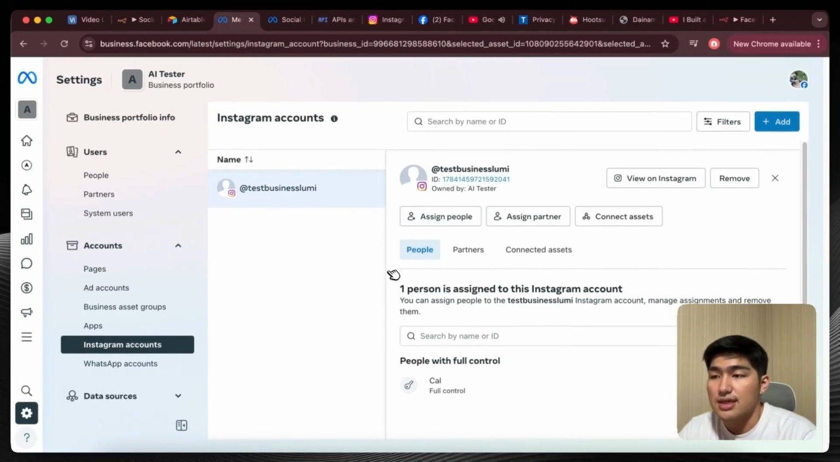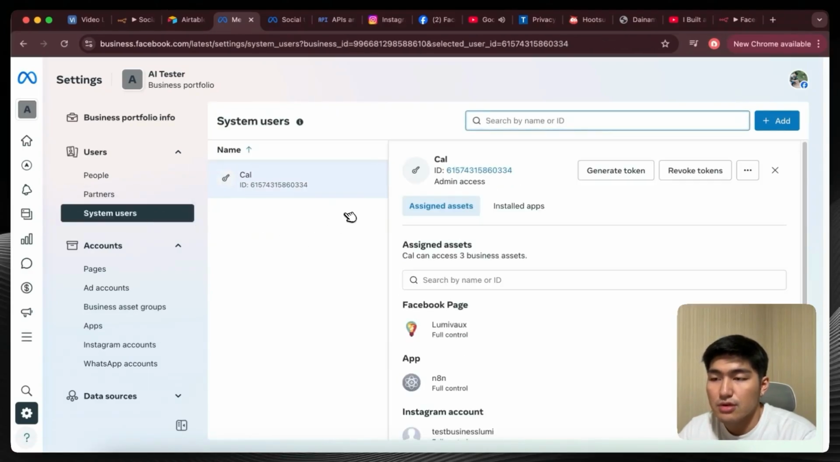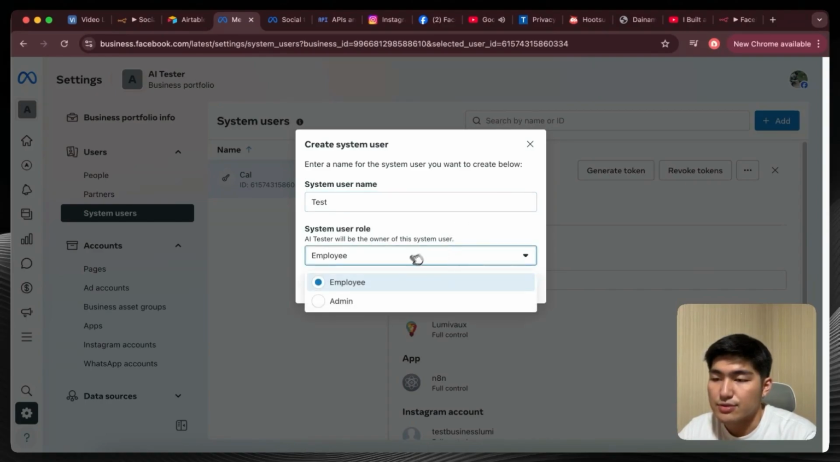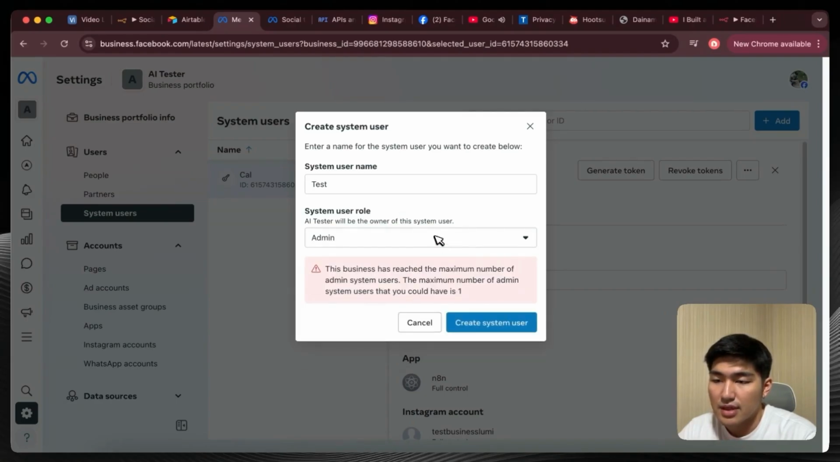And so once this is done, the next thing you want to do is to go into system user, okay? And then you're going to create a new system user. I can see over here I've created one. So what I'm going to do is to create a new system user. You can give it a name, let's say test, and then you can give it a system user role, can be admin, create system user, okay? And then for us, we only have a maximum number of 1. Right, so we have already created it, so we can't create again.